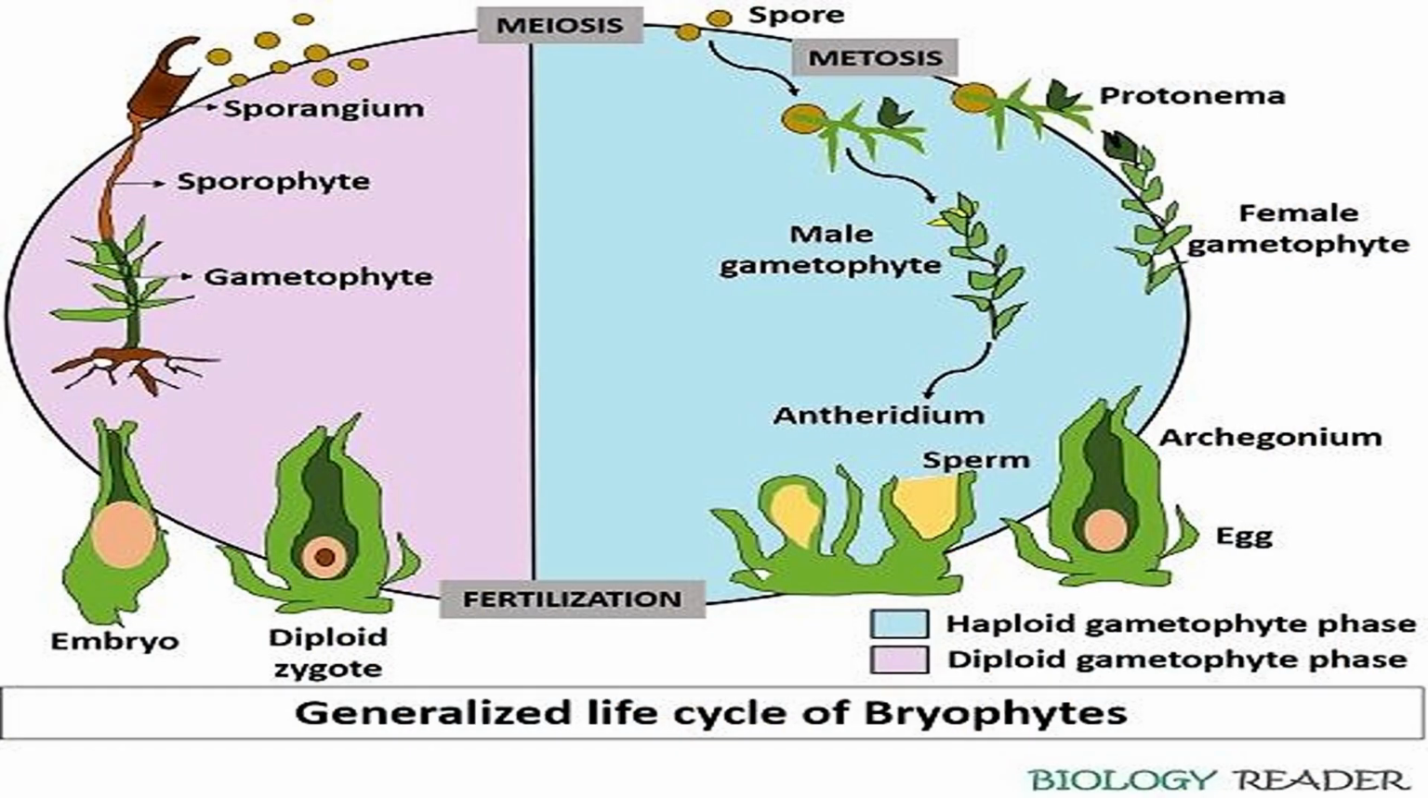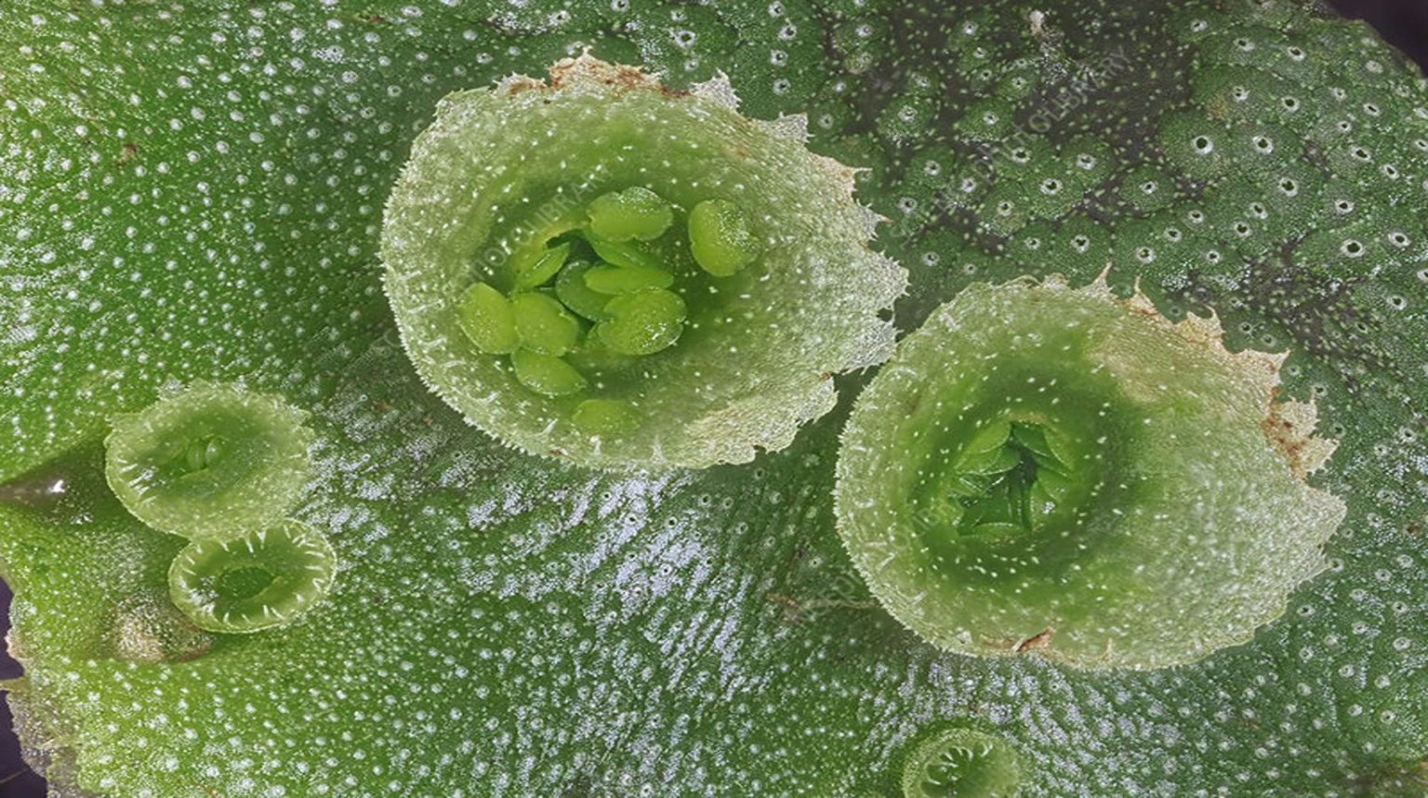Bryophytes can reproduce both asexually and sexually. Asexual reproduction occurs through fragmentation or the production of specialized structures such as gemmacups, which contain small reproductive structures called gemmae. They are dispersed by rain or wind and can grow into new individuals.